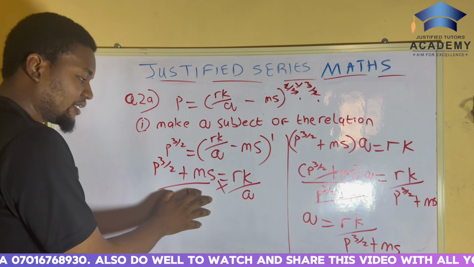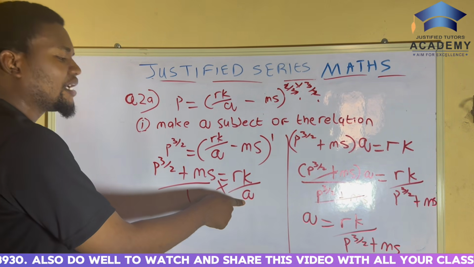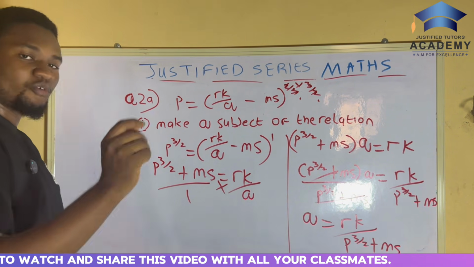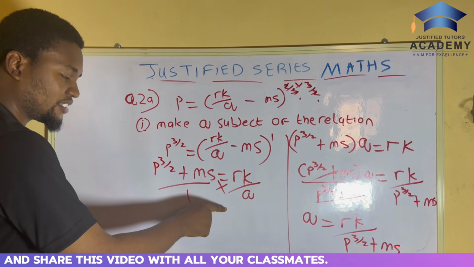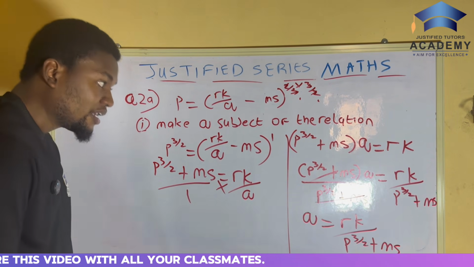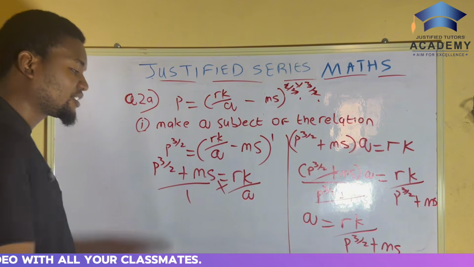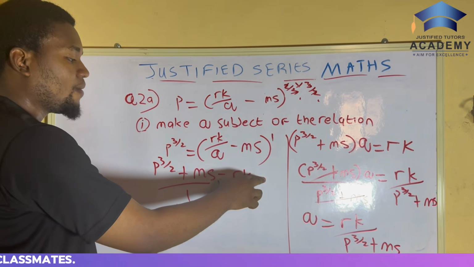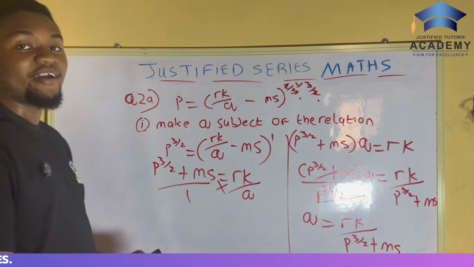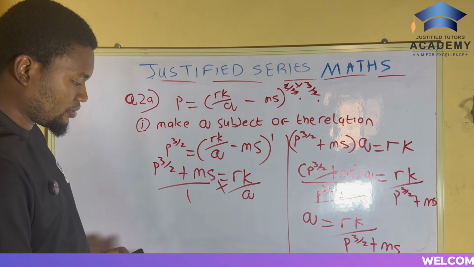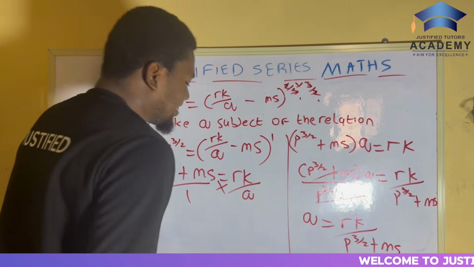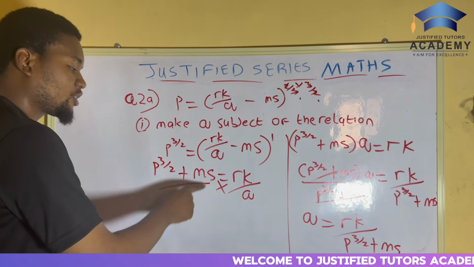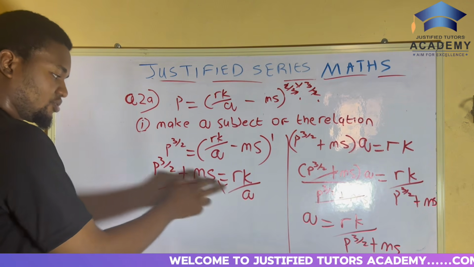Now, when we got here, we have Q here again. How do we make Q stand on its own? The thing we have to do is cross multiply. Or no, that will be log method. If I didn't want to use this method, I would have just said we multiply both sides by, no, exactly, that would give us the wrong answer. So we have to cross multiply. So that's what we did here.